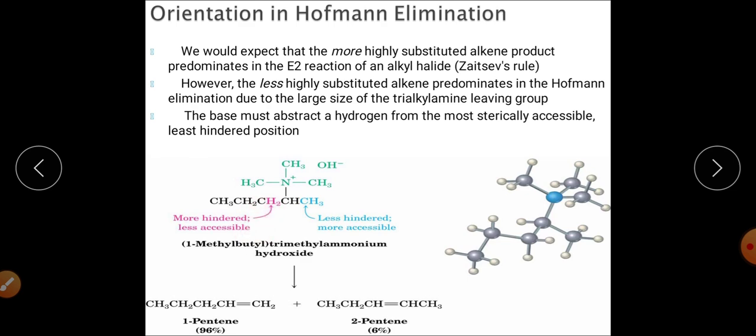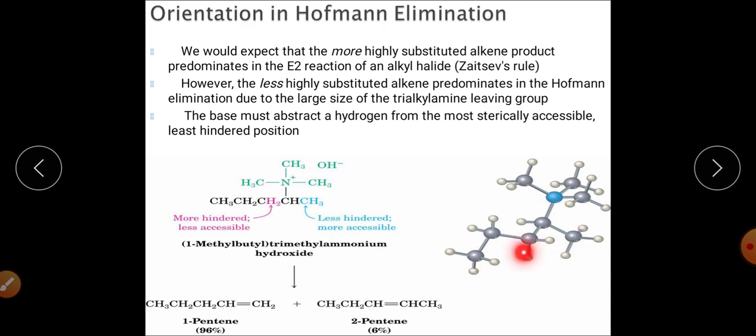So the base will abstract hydrogen from this particular carbon because of less steric hindrance, and that's why the Hofmann product will be synthesized in comparison to the Saytzeff product. So this is the reason why the Hofmann product is the major product in this kind of reaction.